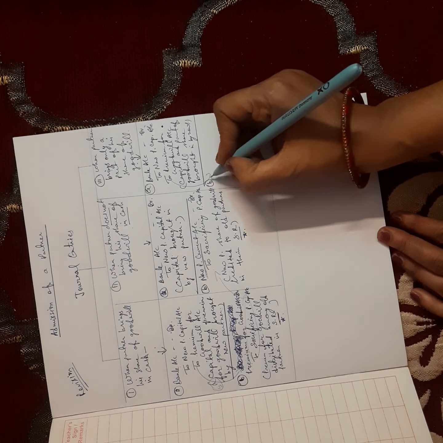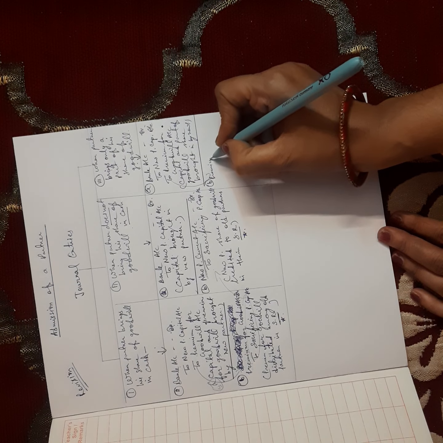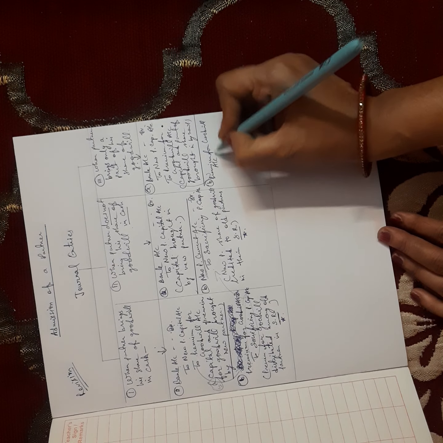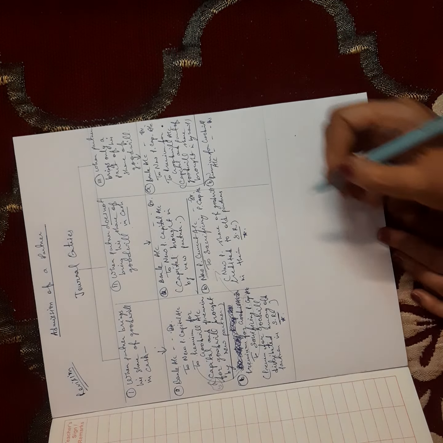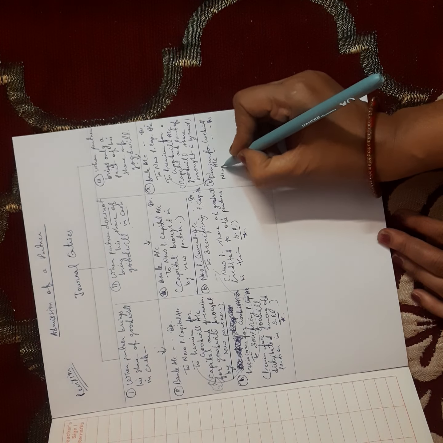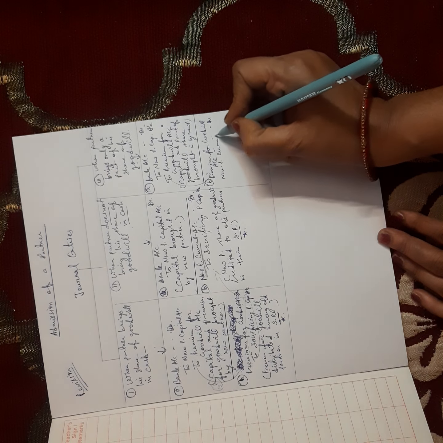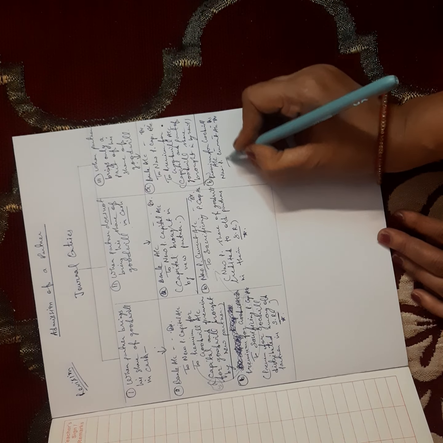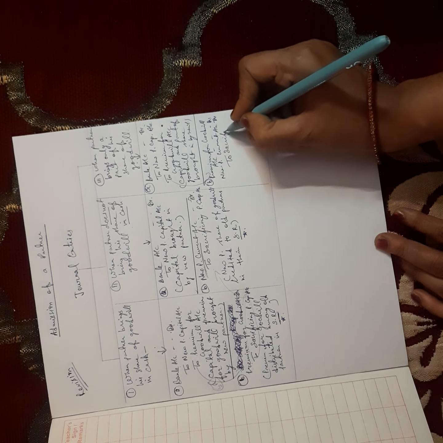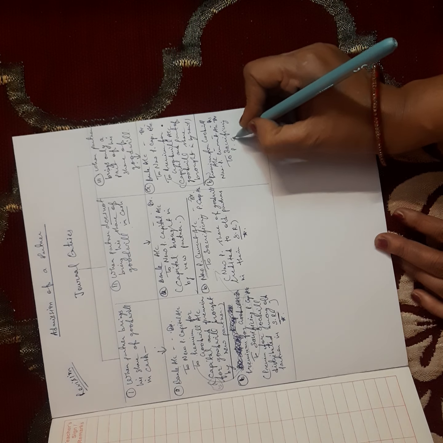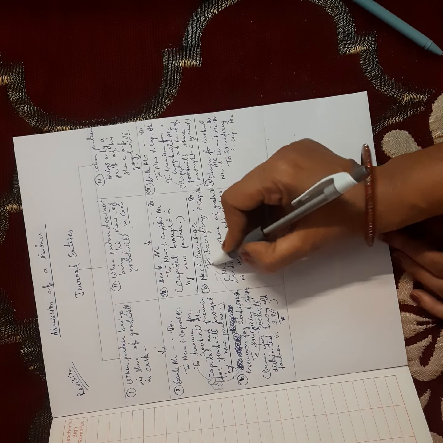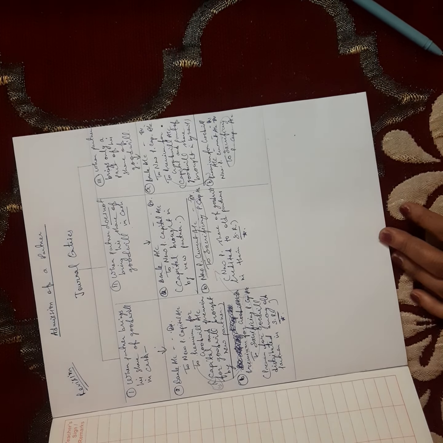So here first we will write premium for goodwill account debit, then new partner's current account debit, to sacrificing partners' capital account.